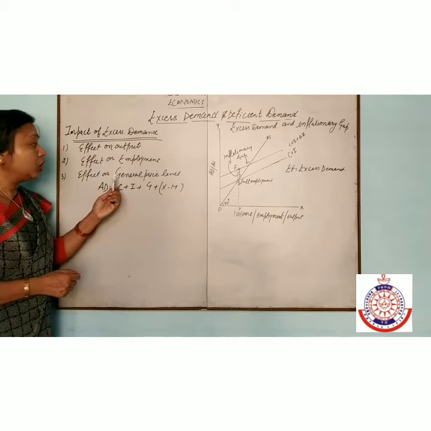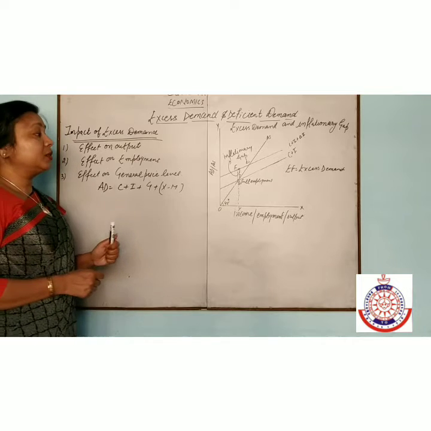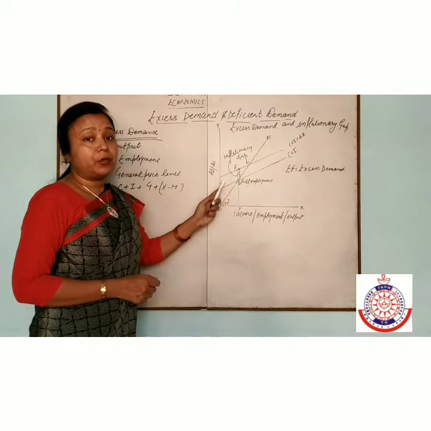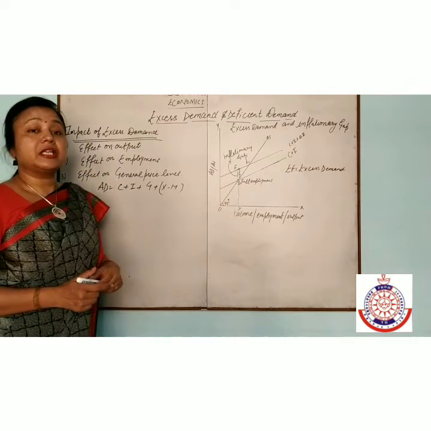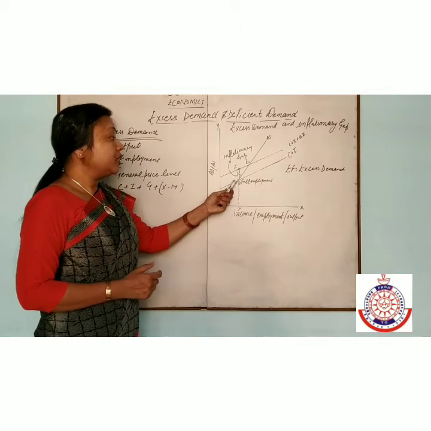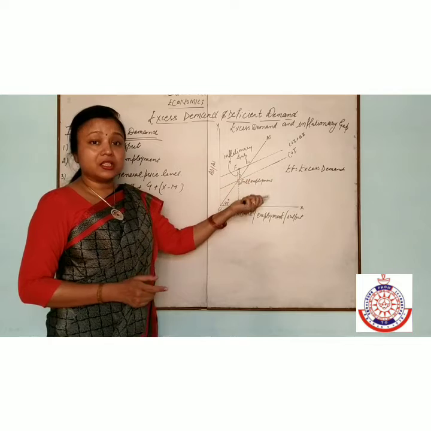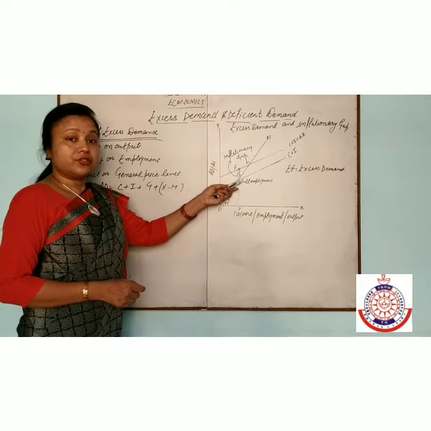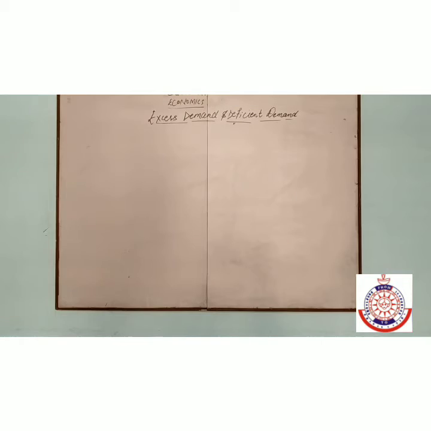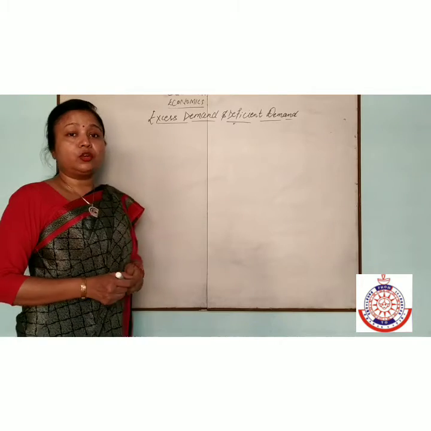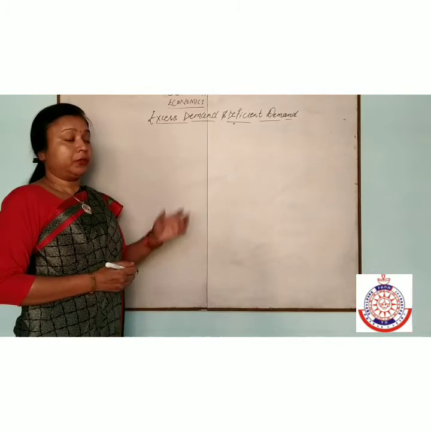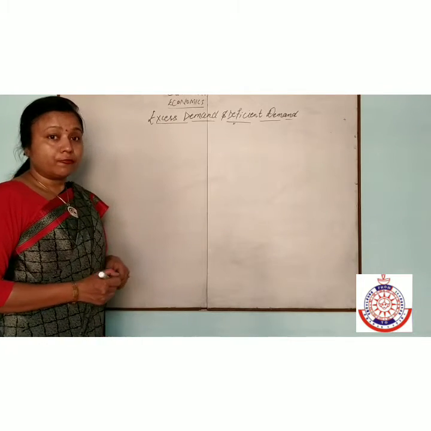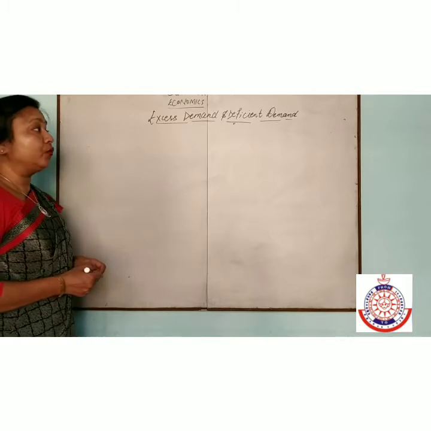And the third is the effect on the general price level. As demand is increased as compared to the full employment level, the general price level will be affected and the price will increase, because we cannot increase the supply, and if demand is increased, then there will be an increase in the general price level. So, you now know the meaning of excess demand: when aggregate demand is greater than aggregate supply corresponding to the full employment level, it is also known as the inflationary gap.